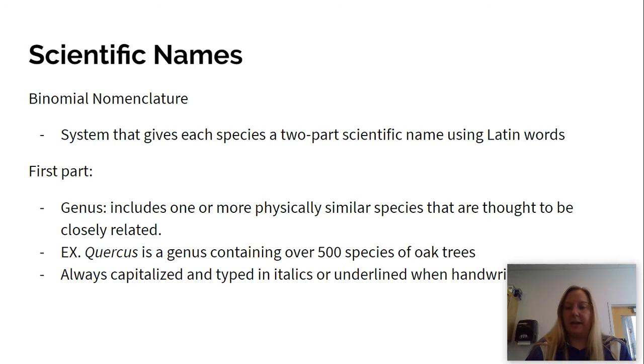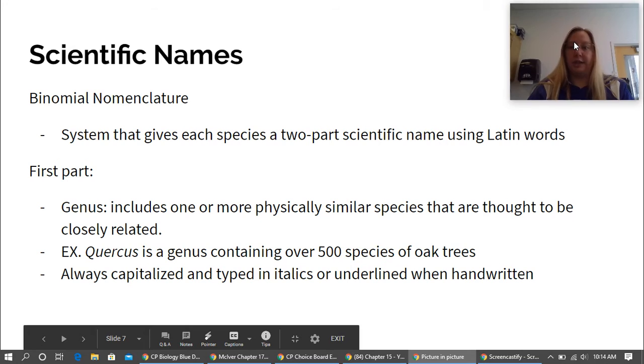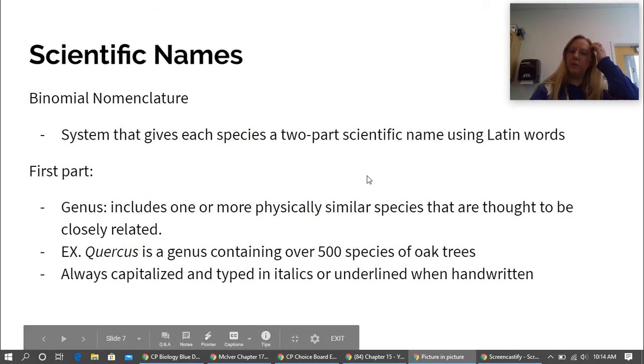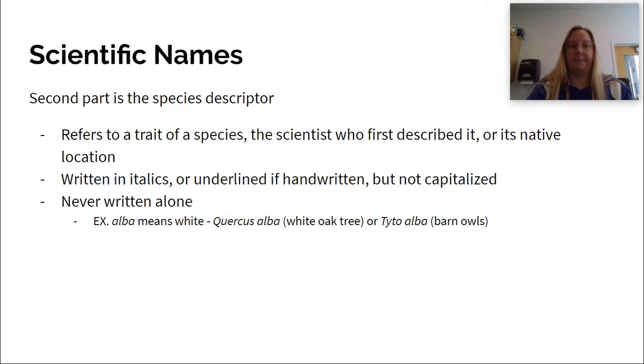Scientific names are written in binomial nomenclature. It's a system that gives each species a two-part scientific name using Latin words. The first part of the scientific name is the genus. The genus includes one or more physical similarities in species that are thought to be closely related. An example of this is Quercus, the genus containing over 500 species of oak tree. The genus is always capitalized, and when typed, it's in italics, or if it's handwritten, it is underlined.